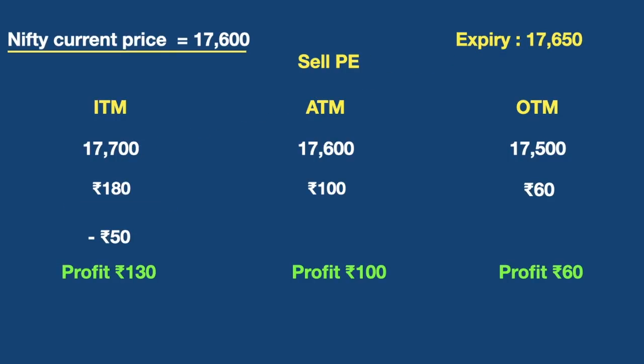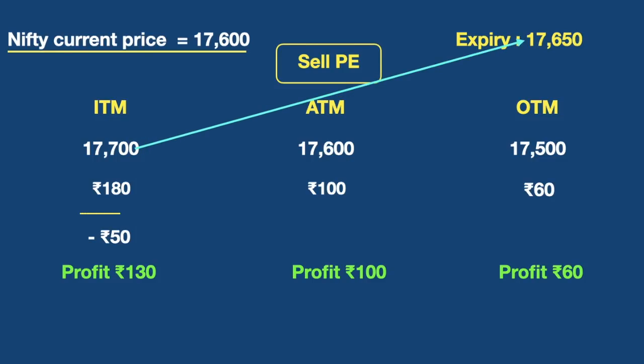Now traders, this is a very important point. So please try to understand whenever you're selling a put option. Okay, the strike price that you choose, if it is greater than the exit price, then the difference amount will be reduced from the premium amount which you received initially. Okay, now in this case market closed at 17,650.